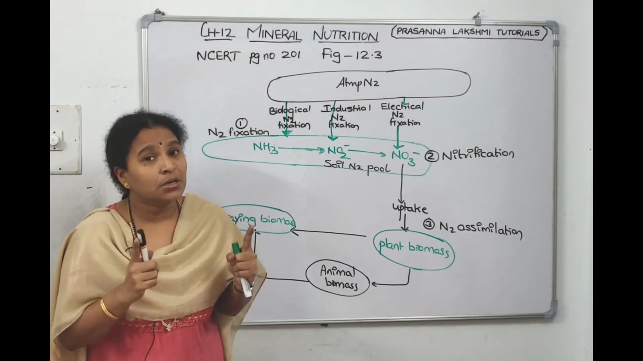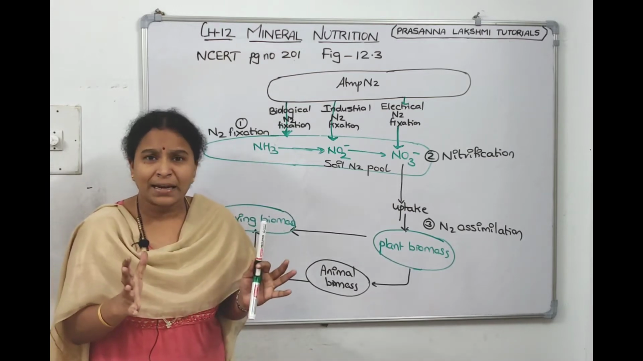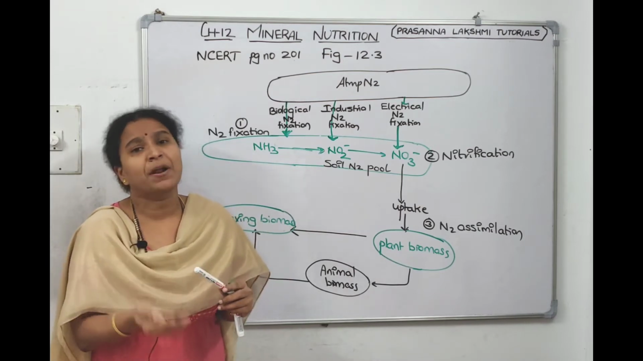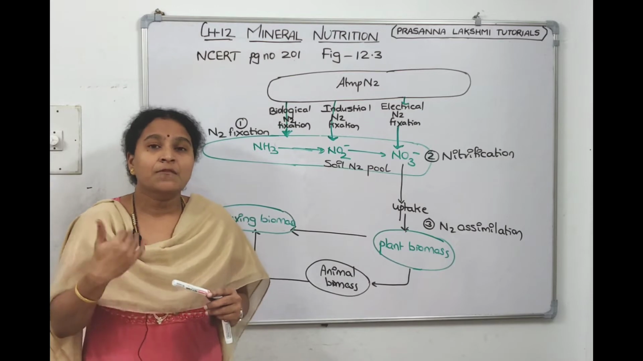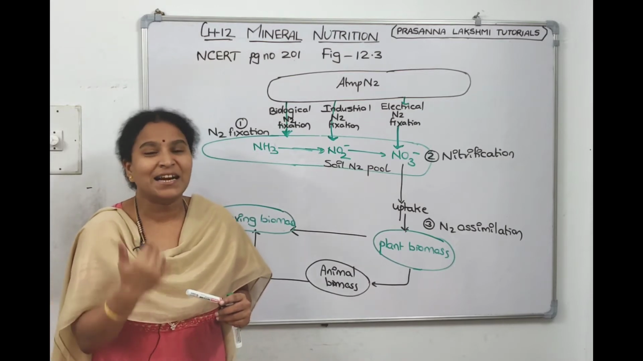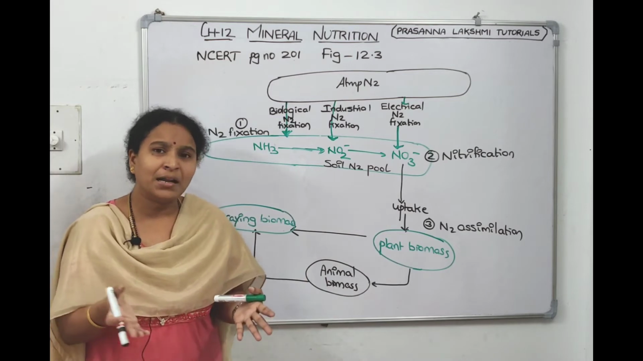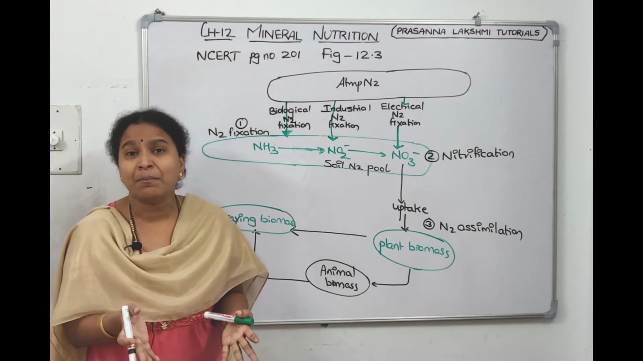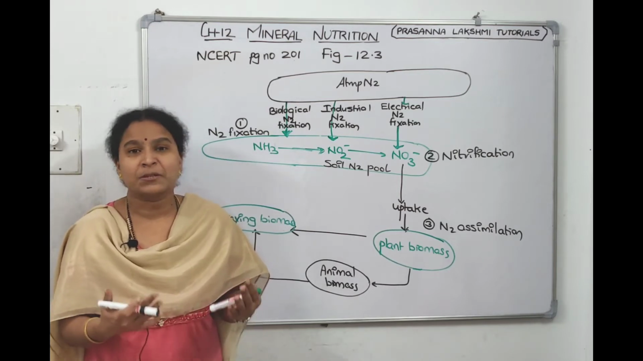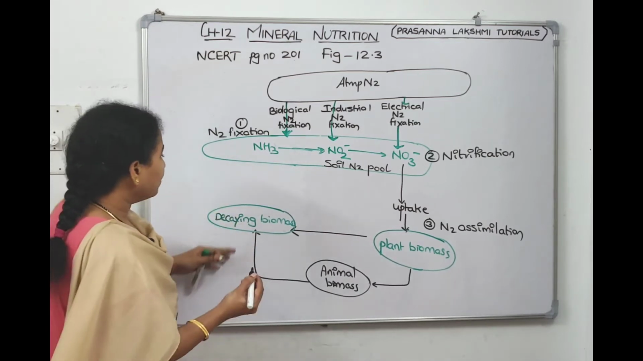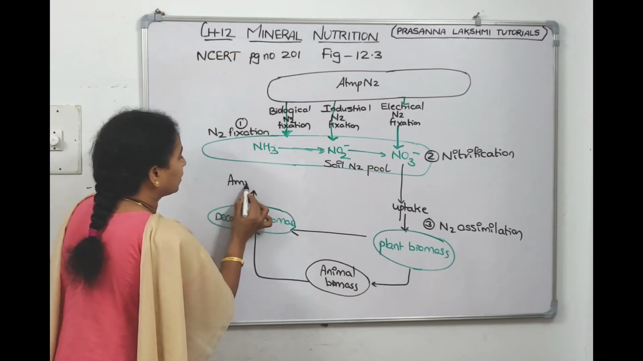Now what happens to the dead and decomposing organic matter? It undergoes decomposition. The complex organic materials are converted into simpler forms. Proteins get converted to amino acids. From amino acids, ammonia is released out into the soil. Where will the plant die or where will the animal die? In the soil only. So where does decomposition take place? In the soil only. So where does ammonification take place? In the soil only. So from the decaying biomass, ammonification will occur.